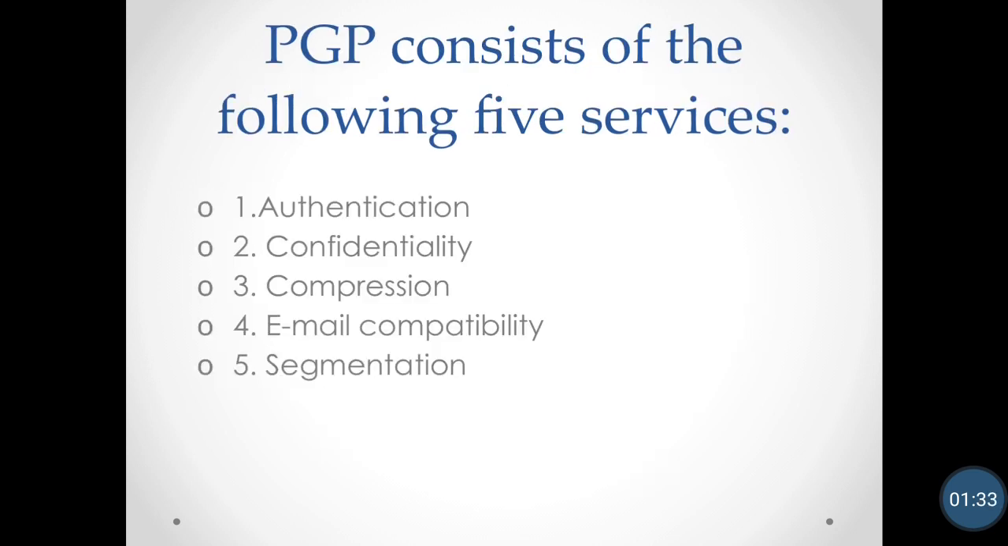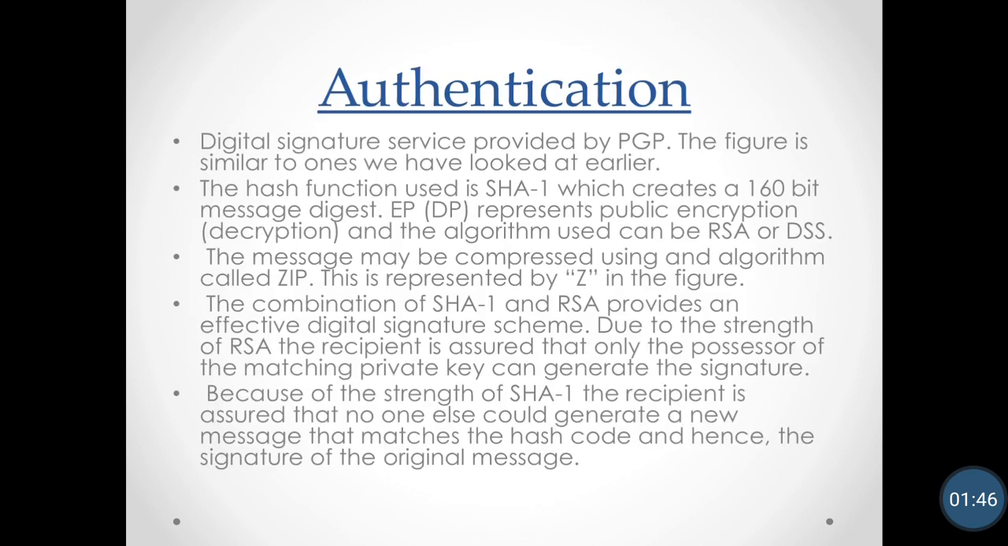PGP consists of the following five services. First is authentication, second confidentiality, third compression, fourth email compatibility, and fifth is segmentation. First is authentication. It is a digital signature service provided by PGP. The hash function used is SHA-1, which creates a 160-bit message digest.